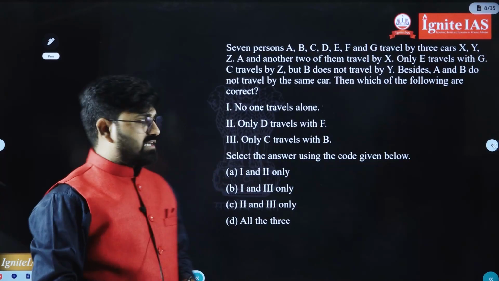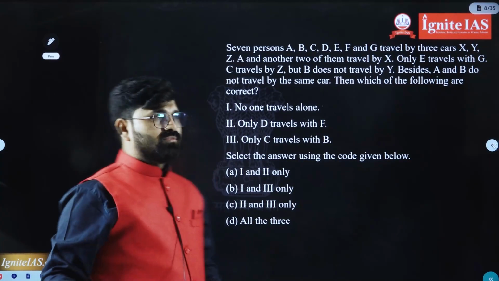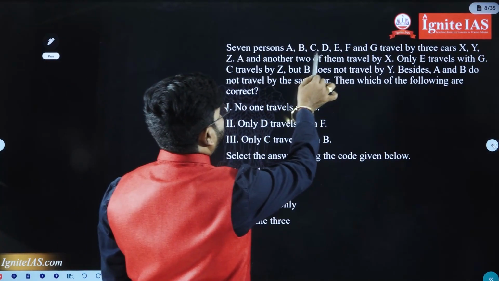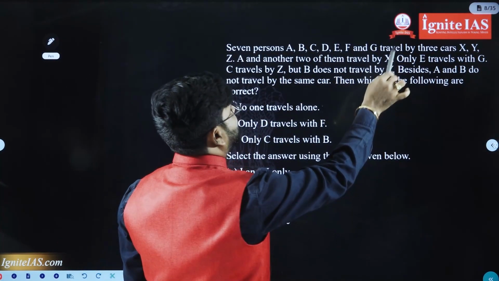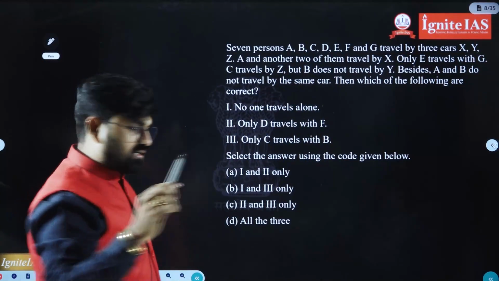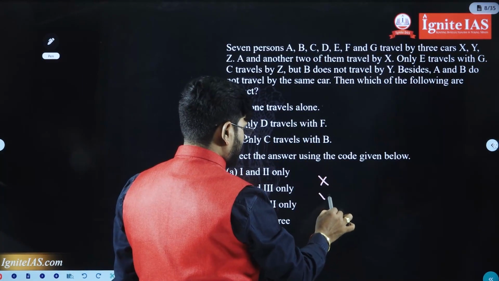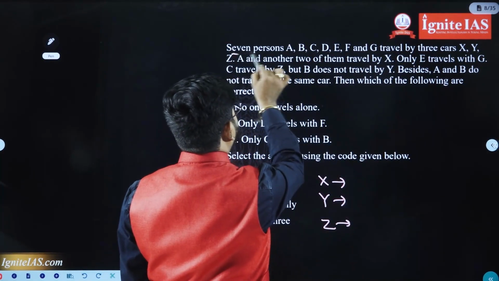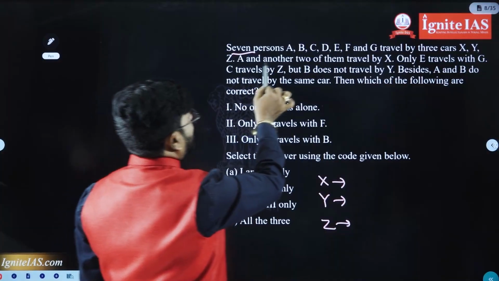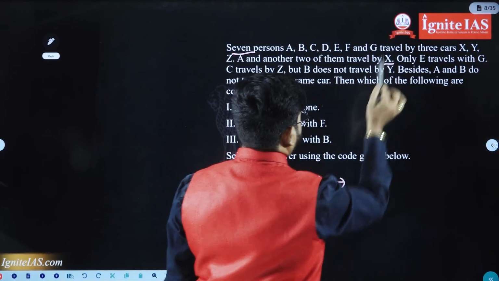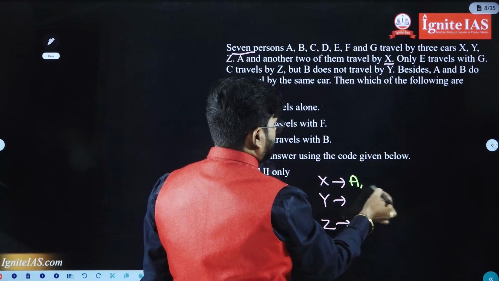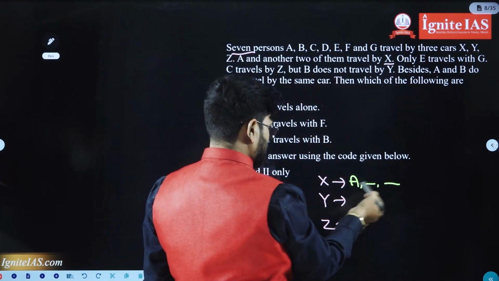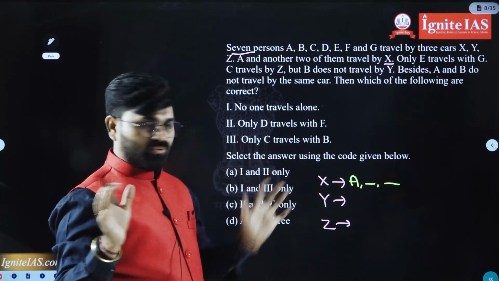This question was asked in the 2026 CSAT from reasoning. You can see, 7 persons A, B, C, D, E, F and G travel by 3 cars X, Y, Z. There are 3 cars, and in the 3 cars total there are 7 persons traveling. A and another 2 persons travel by X, but the other 2 persons we don't know.